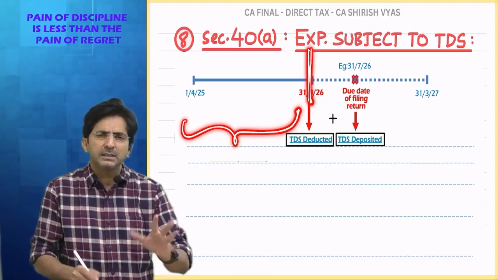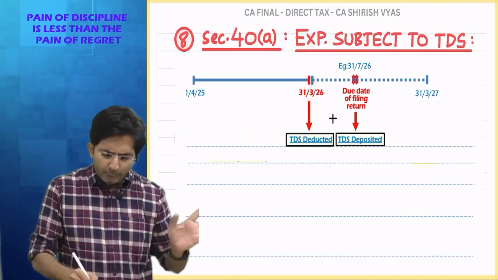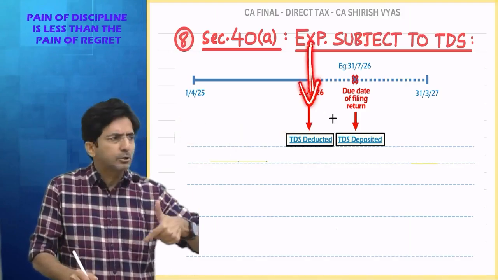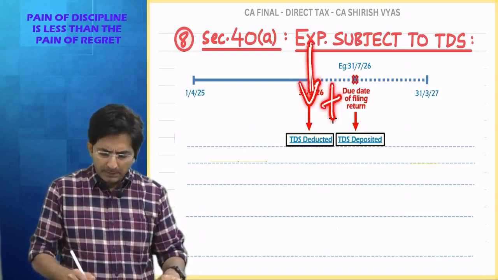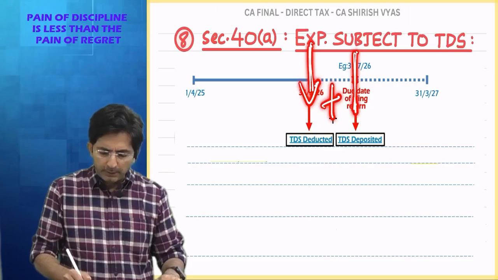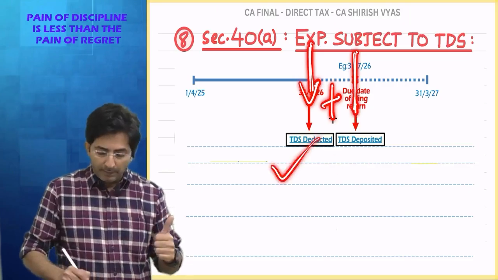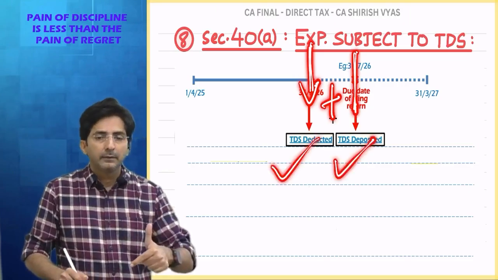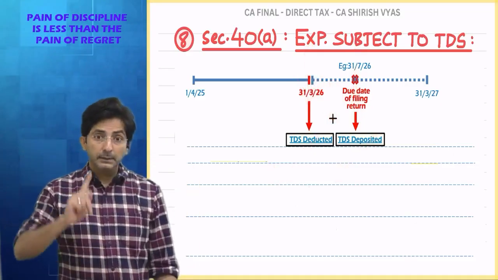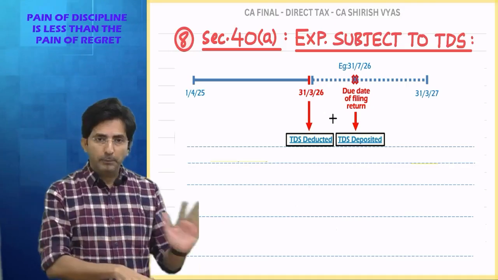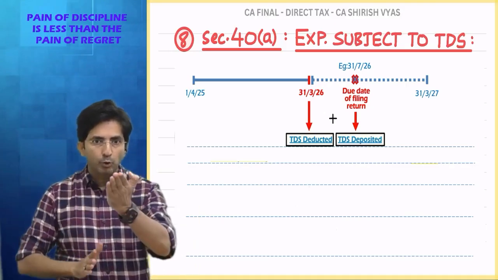But government says it's okay. Even if you deduct the TDS up to March of the financial year, plus after that if you deposit it up to the due date of filing the return, the expenditure will become allowed. See, this is in PGBP. See, from the TDS point of view, the law is so strict.